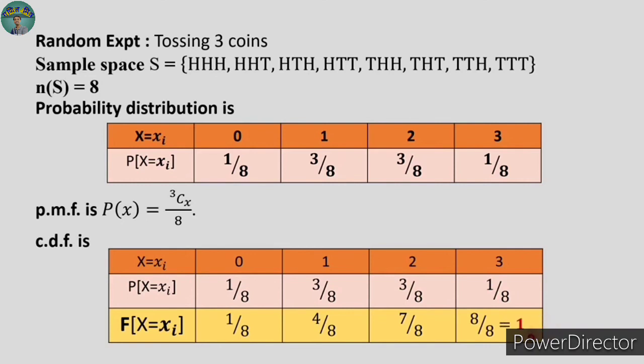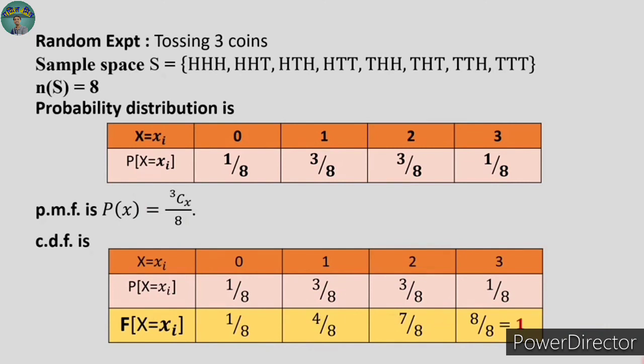Remember, in the case of CDF, the last value is always the sum of all the probabilities, and we have discussed that the sum of all probabilities is always equal to 1. So in the case of CDF, the last value is always equal to 1. So this is how we calculate the CDF.